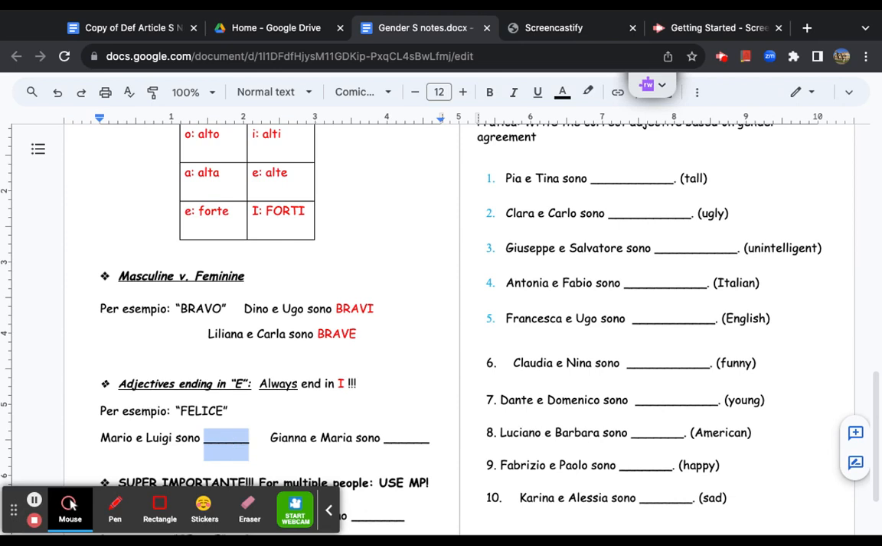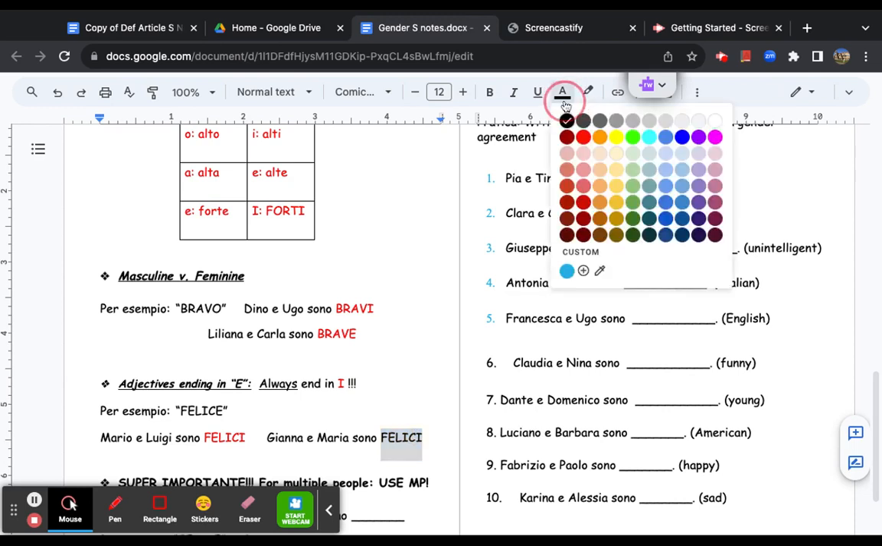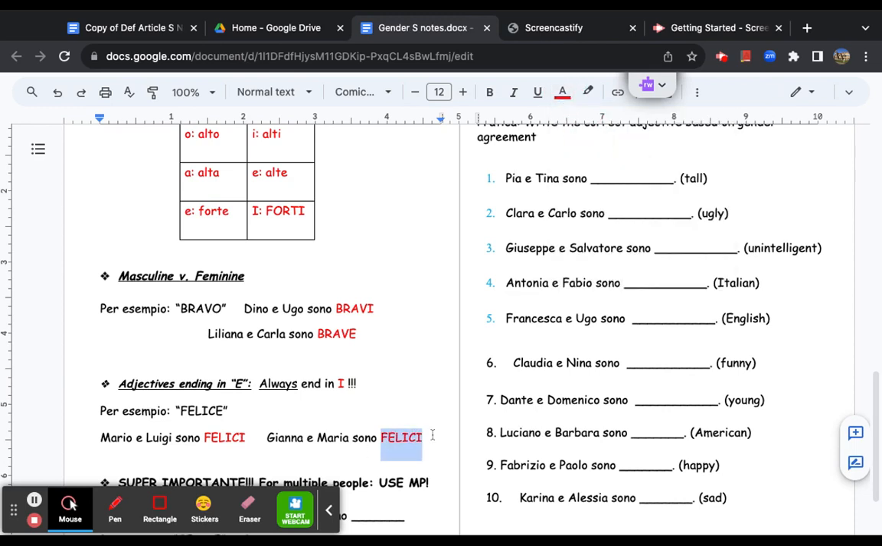Per esempio, Mario e Luigi sono felici. Okay, there's only one way for this to become plurale, plural. Same thing here with Gianna e Maria. Sono, they are. The only way for felice to become plurale, plural, is to make it felici. Okay, hopefully that makes a little bit of sense.